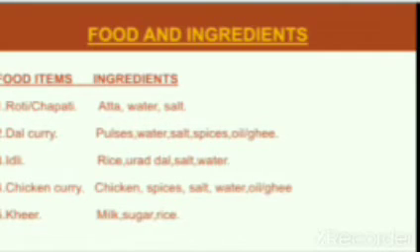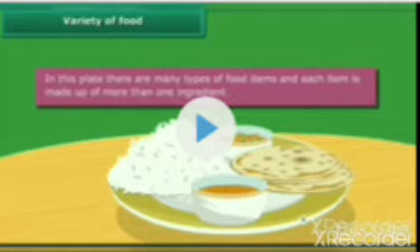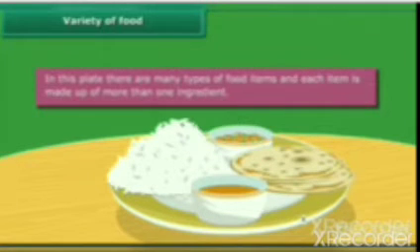Next, you can see a variety of food items, a variety of dishes in a plate.